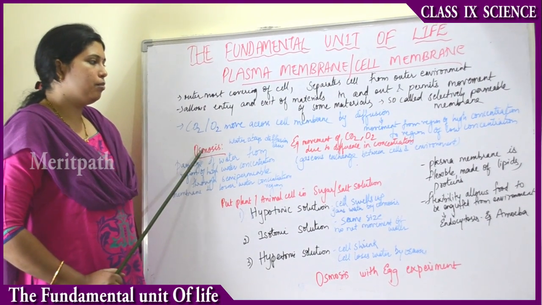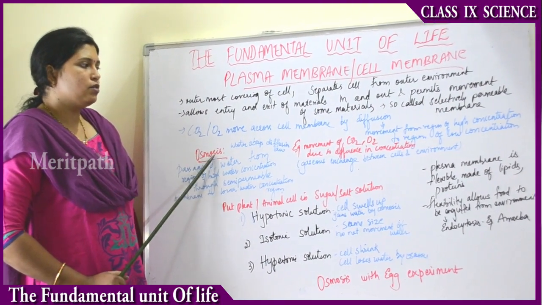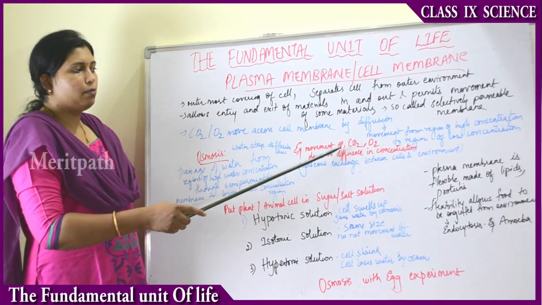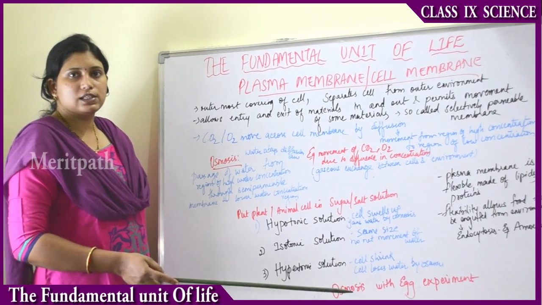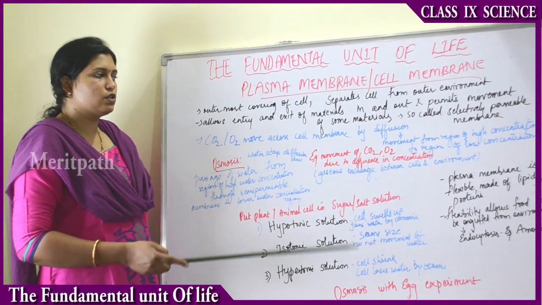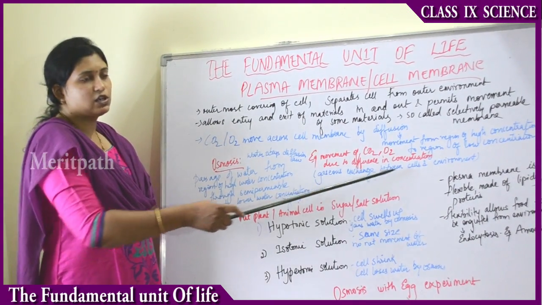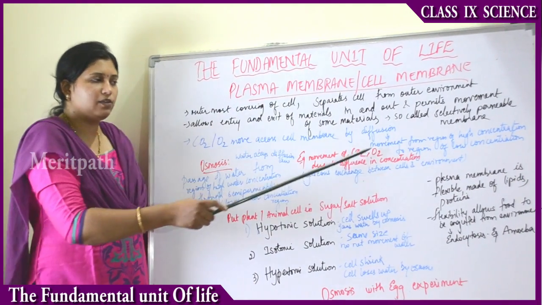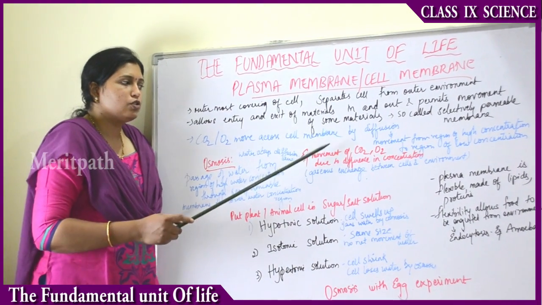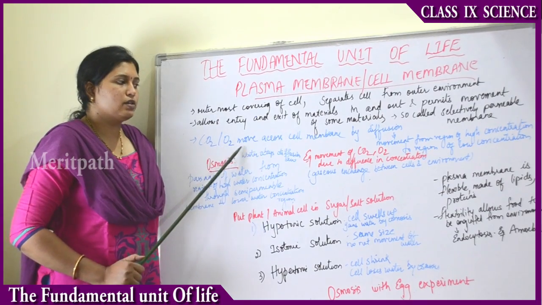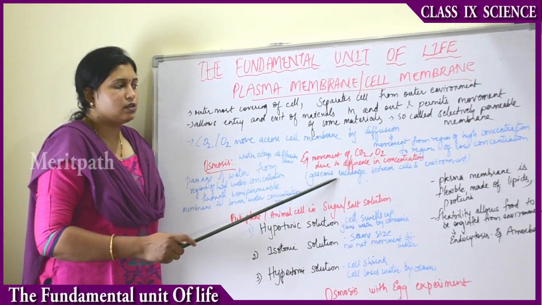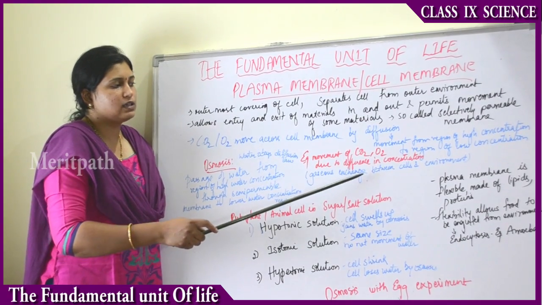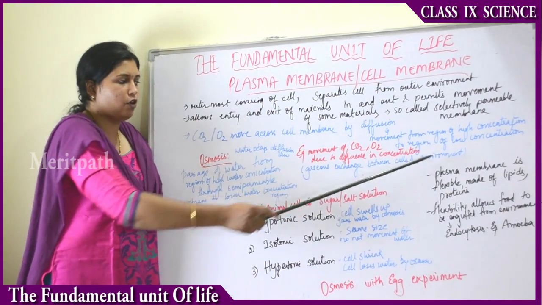In diffusion there is movement of carbon dioxide and oxygen due to the difference in concentration levels, either inside or outside. This is called gaseous exchange between the cell and the outer environment. So this movement of carbon dioxide or oxygen is due to the differences in concentration, and it leads to gaseous exchange between cells and the environment.